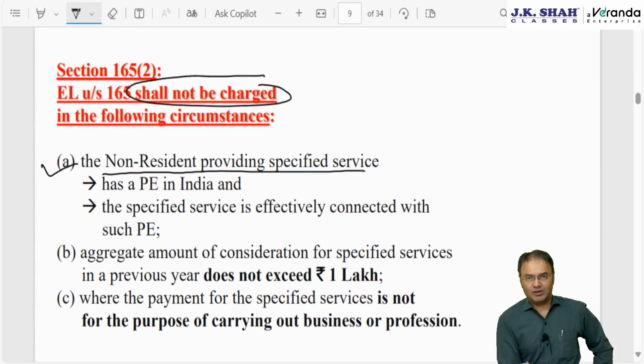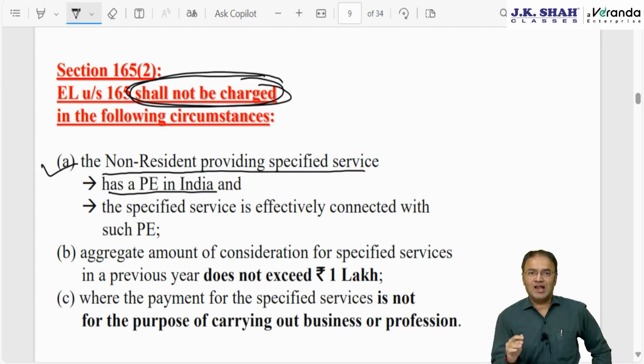Equalization levy is not applicable in 3 circumstances. In the exam, the institute asked a question on this, and you had to answer exactly this way. Number 1, where the non-resident recipient, YouTube, has a branch in India, a PE in India, then equalization levy shall not be charged, because once it has a branch in India, it will be liable to pay normal income tax at the normal rate, and accordingly TDS will also be deductible.